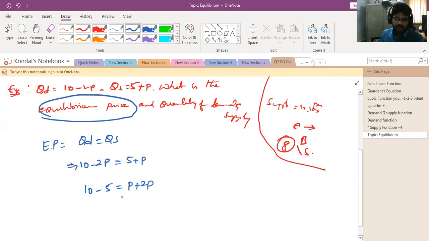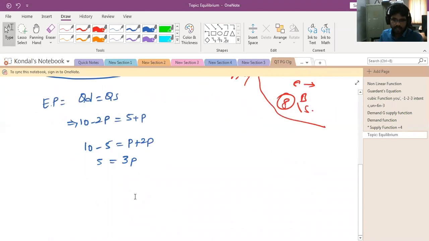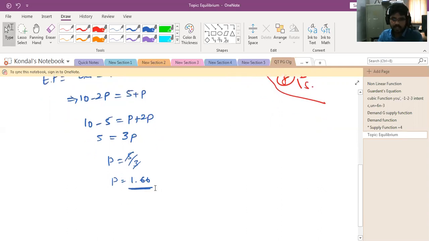So 10 minus 5, that is 5, is equal to p plus 2p, which is 3p. So p is equal to 5 by 3. How much will you get? 1.66. So the equilibrium price is 1.66.